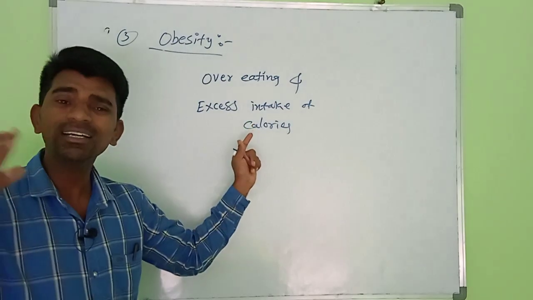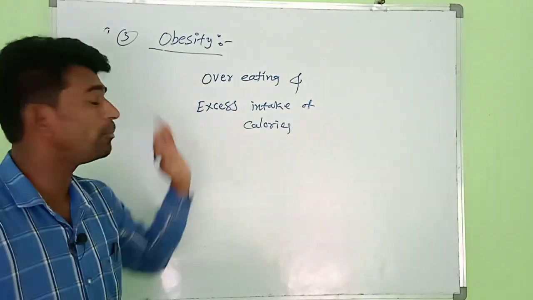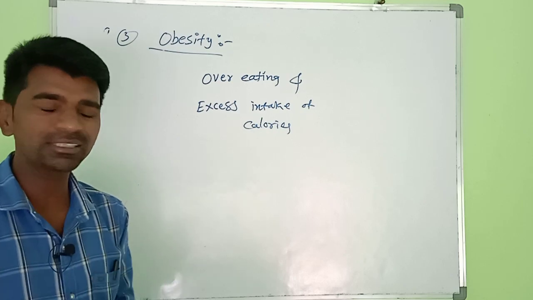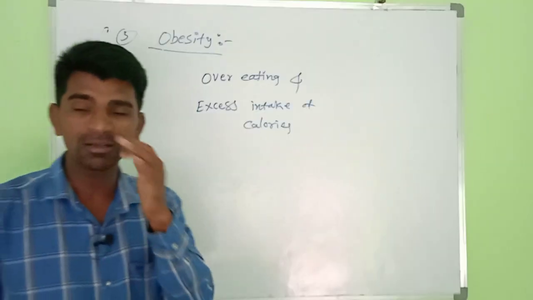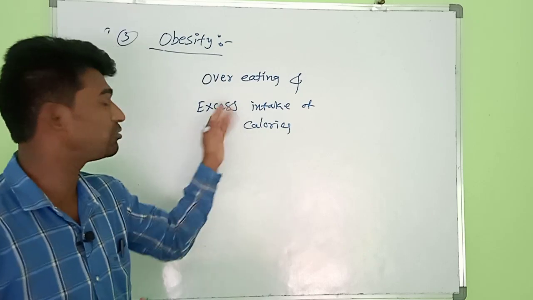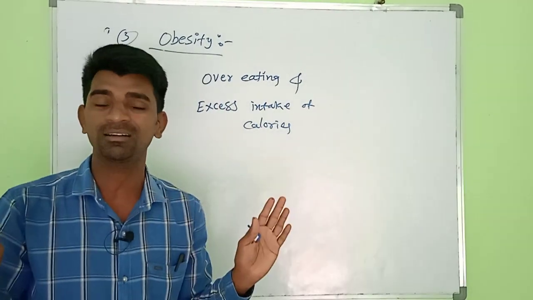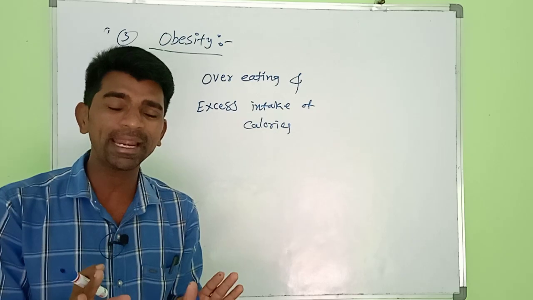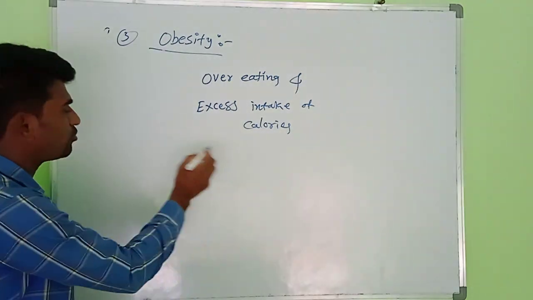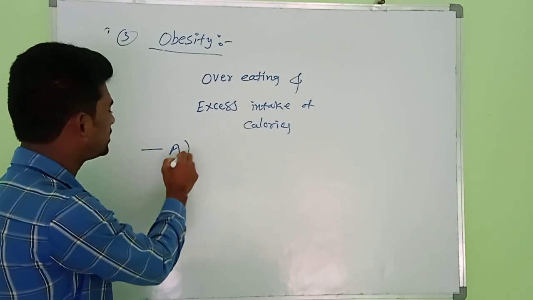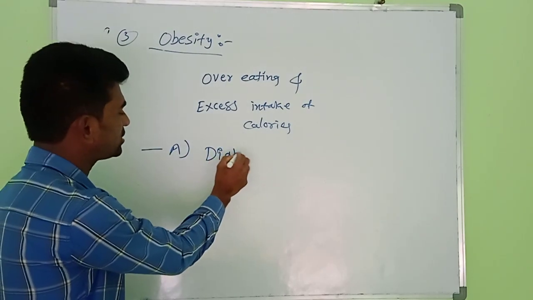Then what are the effects of the obesity disease? The people who are suffering with obesity are targeted for some diseases. What are they? Especially, they will suffer with diabetes.